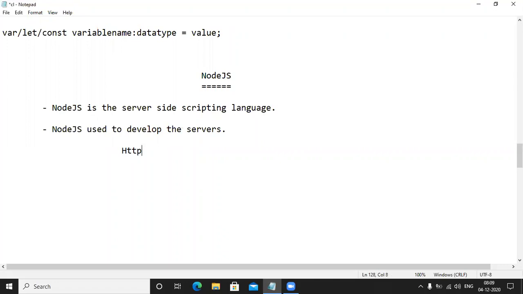Which server? The HTTP server. Don't say backend. Backend means a server only. HTTP server. Next one is which server? TCP server. One very, very important point, guys.